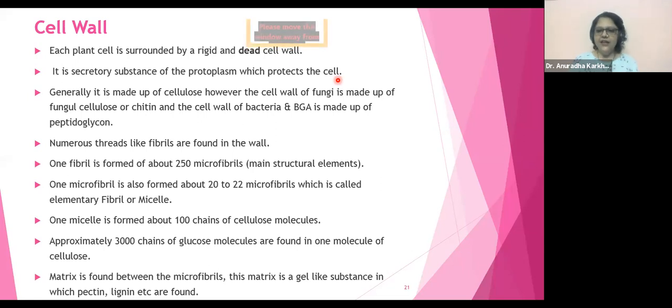Yes, it has a crunchy layer. Its internal body is soft and externally it has a crunchy layer. So that crunch can be felt because of the presence of chitin. So this chitin gives the crunchiness, gives support, right?